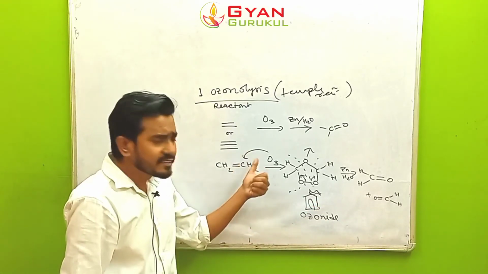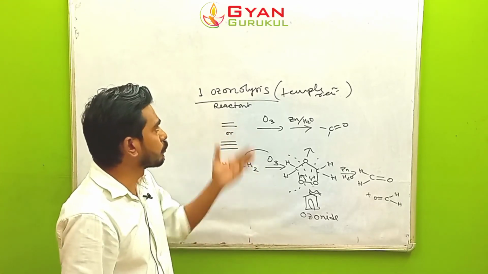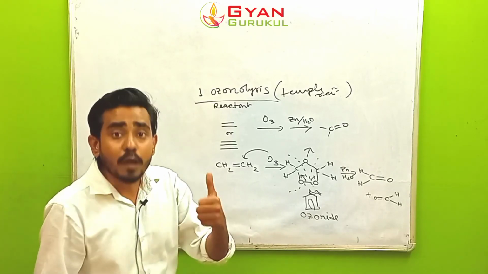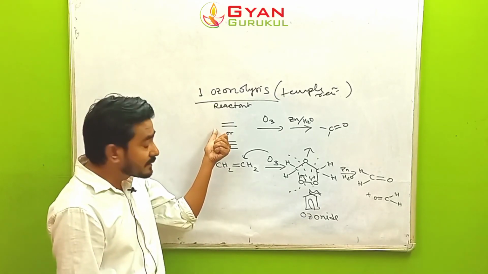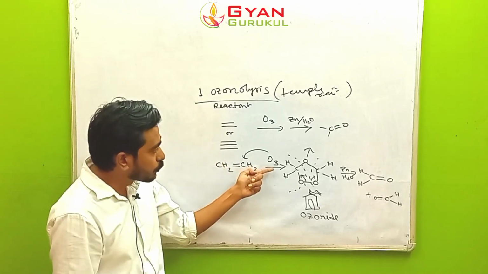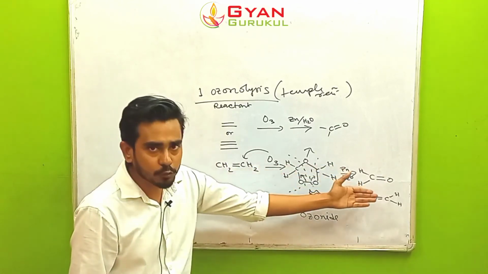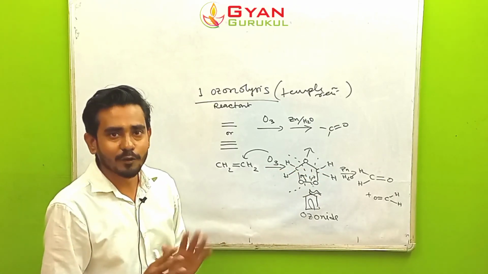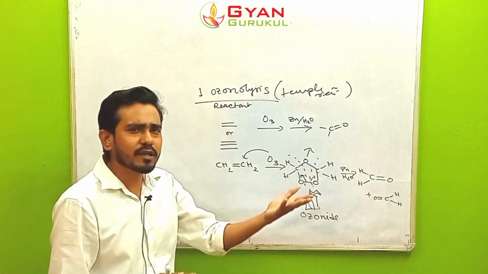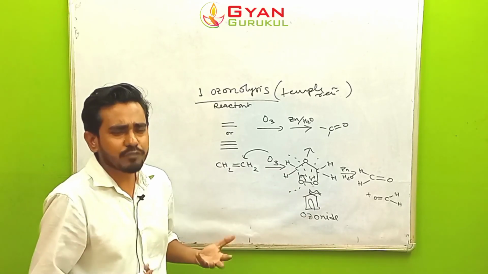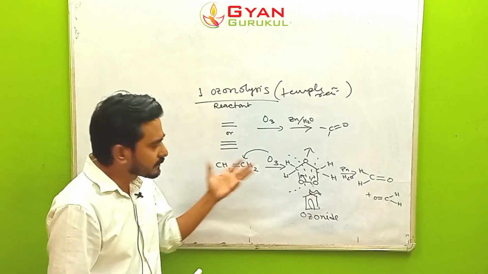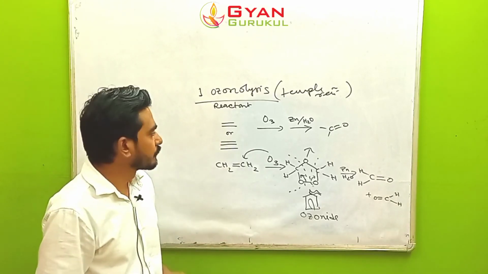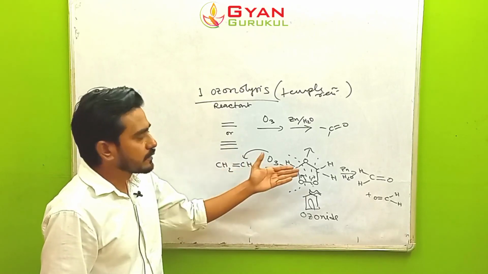Now in HS final year examination they are asking you write short note on ozonolysis or what is ozonolysis. 2 marks question. What you have to write? You have to write alkene or alkyne in presence of ozone, zinc dust and water forms carbonyl group. Give one reaction, you will be awarded 2 marks. Alright, and you have to understand it. You can memorize it for lots of time, and do not try to bog it down. You just have to look at this kind of reaction 2, 3, 4, 5 times and you will memorize it very easily. Okay, and then we are going to see the another